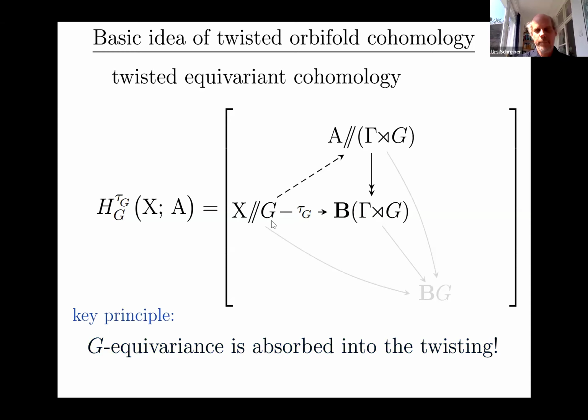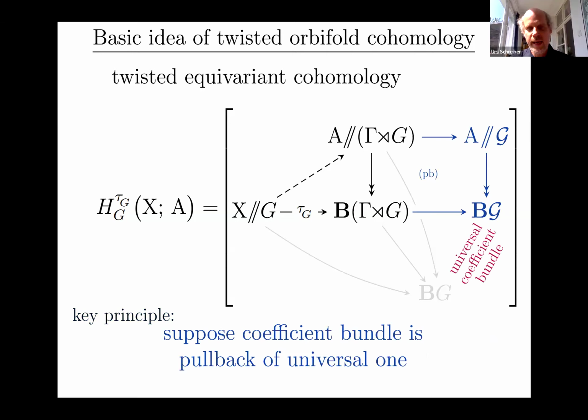And we can make this more explicit by saying, well, suppose our coefficient bundle is actually pulled back from a universal one. That will actually be the case in applications like orbifold K-theory. That is just always actually the case. Suppose our coefficient bundle here actually itself comes from pulling back a universal twisting bundle by having a map down here and pulling this back.